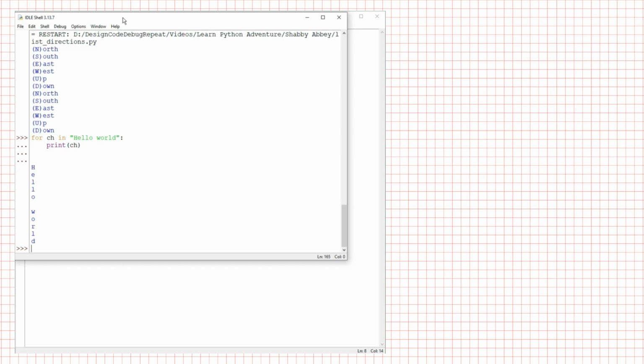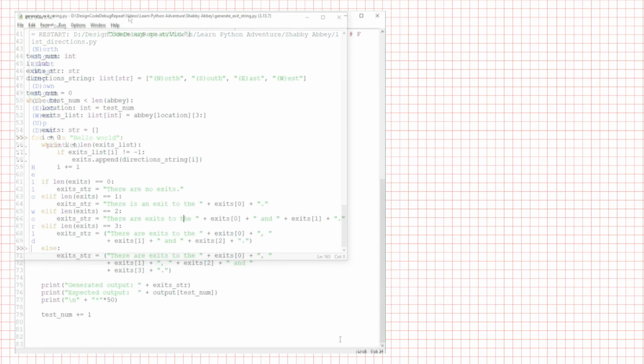In a future video, we'll see yet another iterable, a dictionary, and with knowledge of classes, you can write your own custom iterables. So you can write your own data type that works with a for loop as if it were a built-in type. Let's rewrite the two loops in generateExitString.py as for loops.